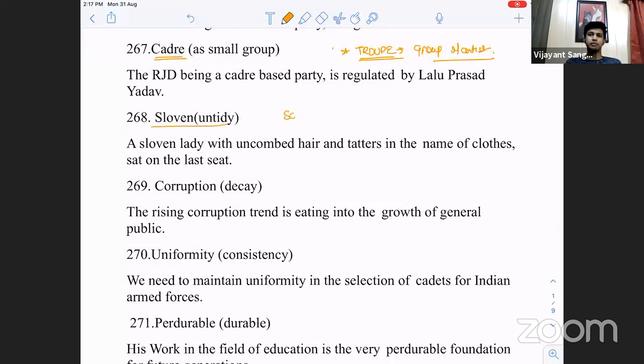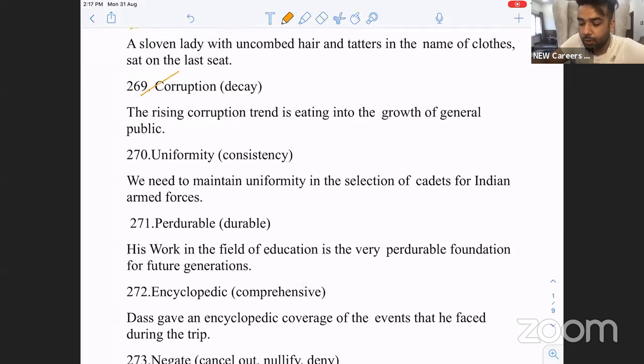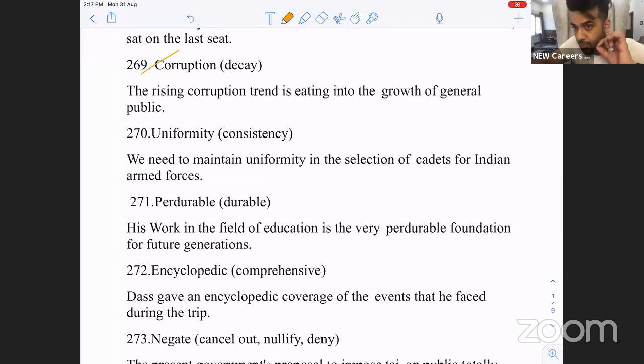Slovenly, untidy. Sordid, dirty. Corruption is decay. Corruption in the system is called decay in the system. Uniformity, consistency. There's uniformity in the dish, there's consistency in the dish. He is speaking a uniform statement. So to make different statements.